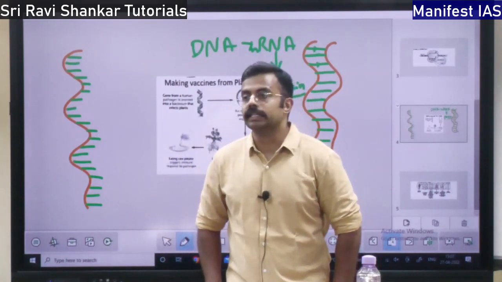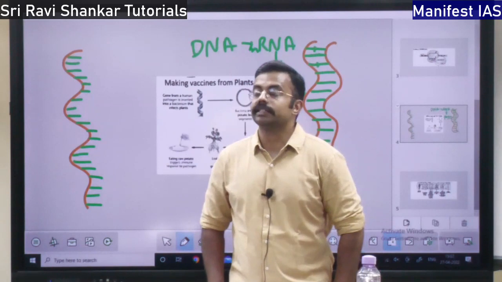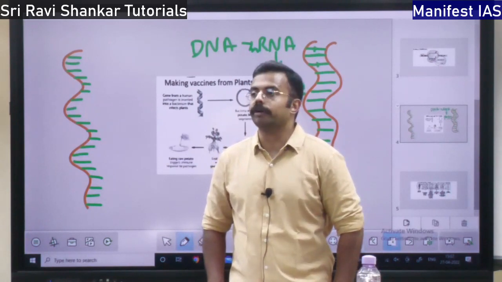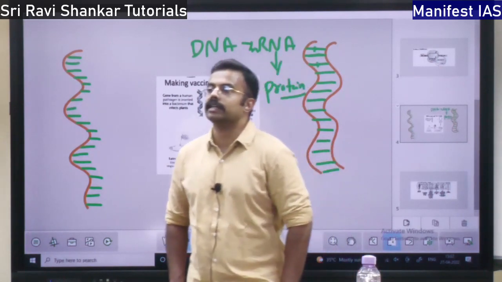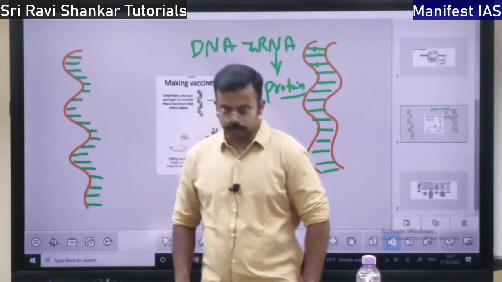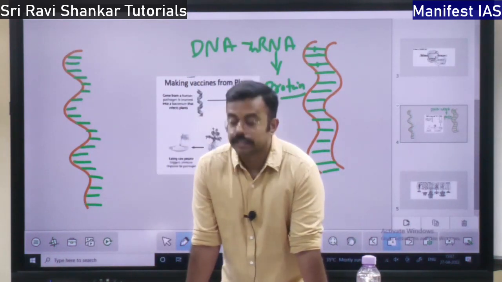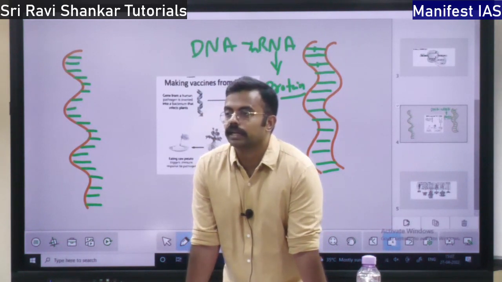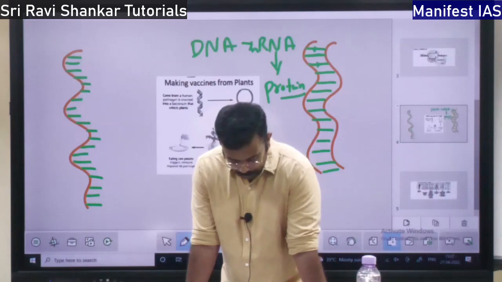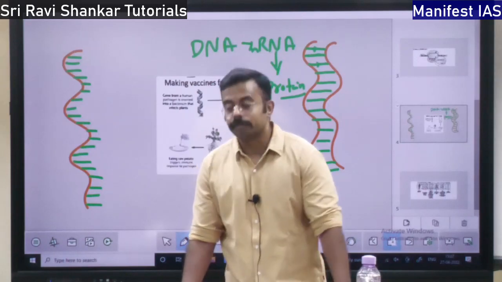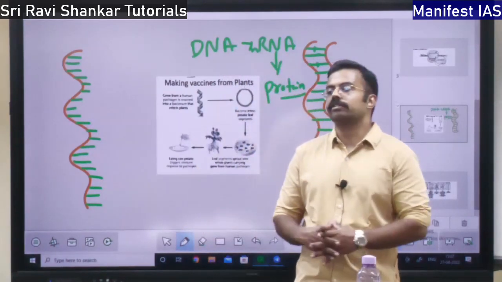This is also functioning. It is an autonomous body, a not for profit body. This is under the Department of Biotechnology. So it focuses on research and innovation, right? And also funding the biotechnology products. BIRAC.